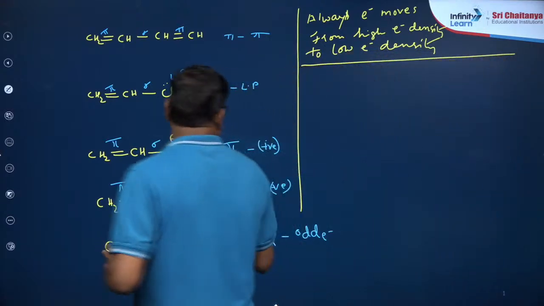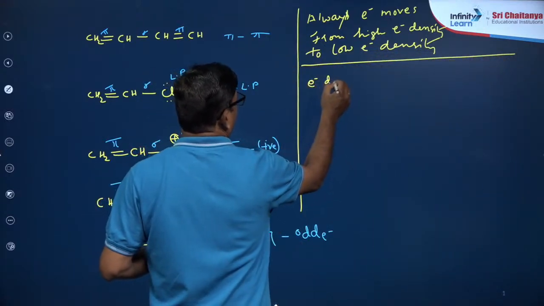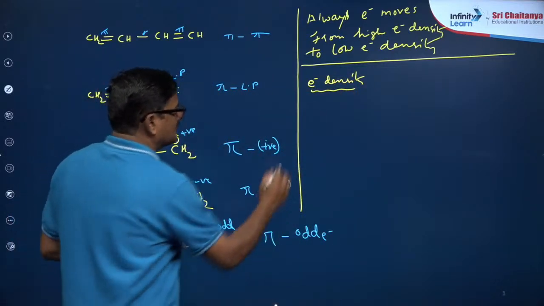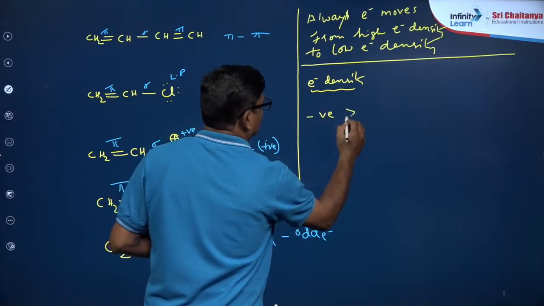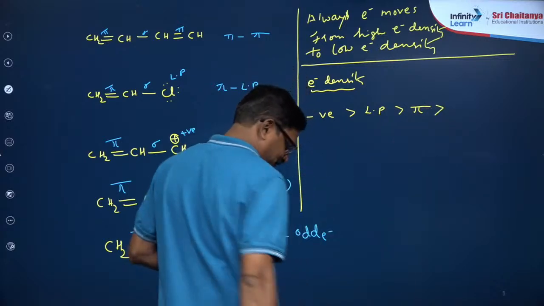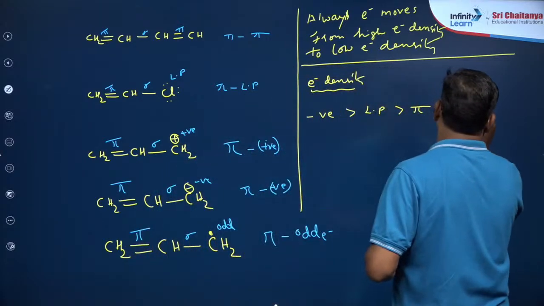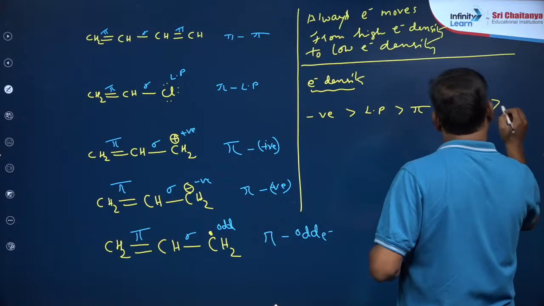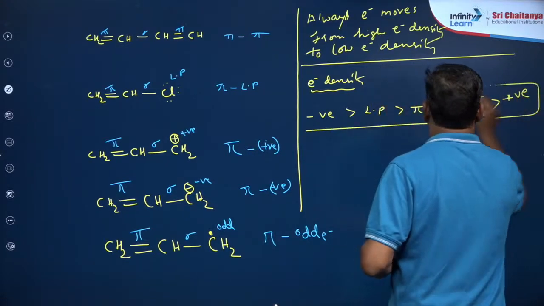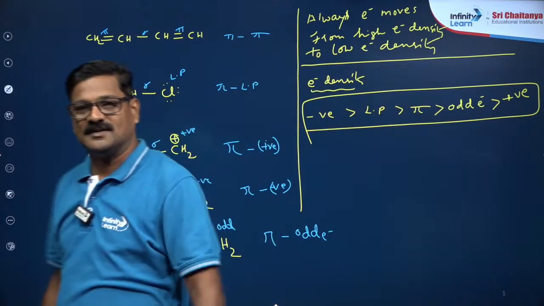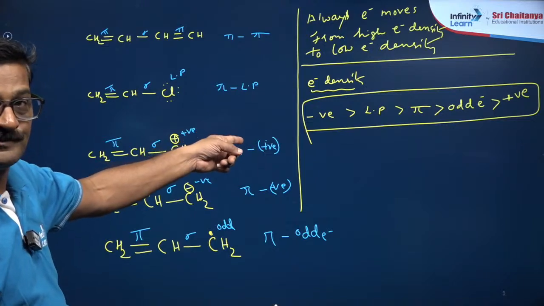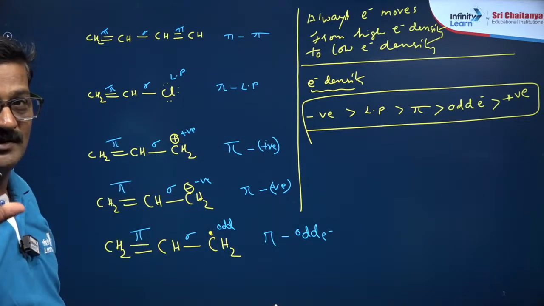So the order of electron density: negative charge is the highest, then lone pair, then pi bond, then odd electron, and then positive charge. This is the order. That's it. You want to read? Read it. That's it. Take a snapshot. Take a snapshot. 3, 2, 1. खींच लिया.